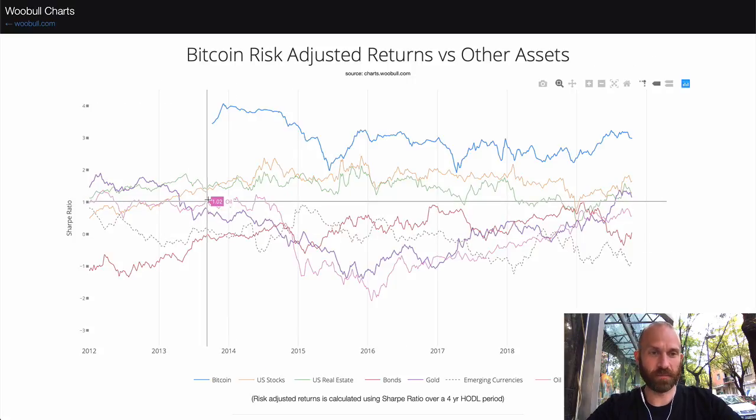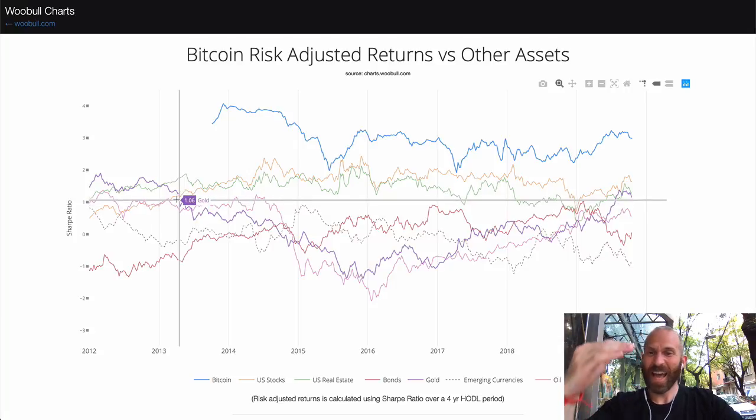So let's take a look at 1, okay? That's this line right here that I'm drawing with the mouse, okay? Everything below that is not even good to acceptable. So what things do we have below that? Well, we have pink, which is oil. We also have purple, which is gold. We have dotted line, emerging currencies. We also have the red line, which is bonds. All those things not even good to acceptable investments.